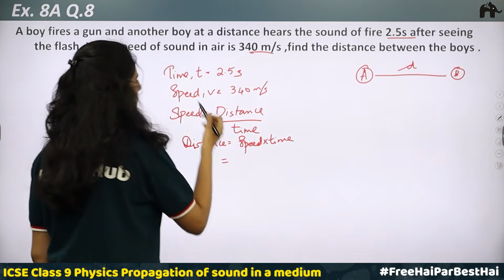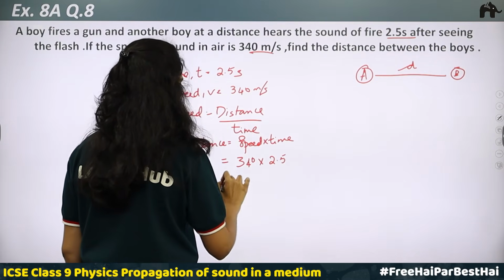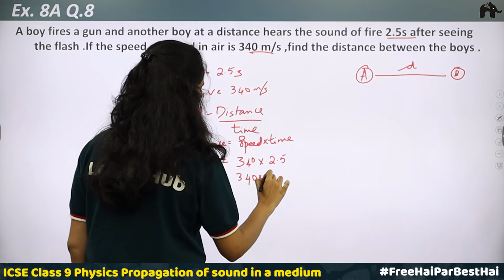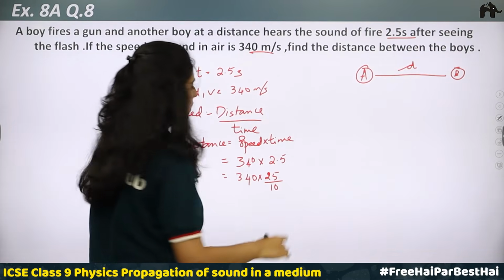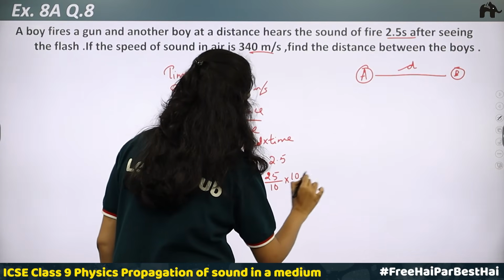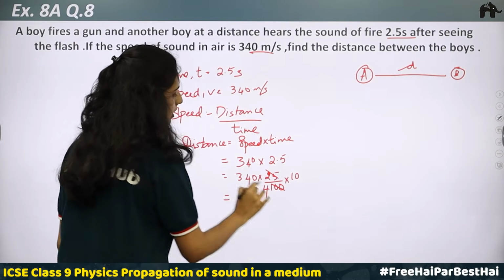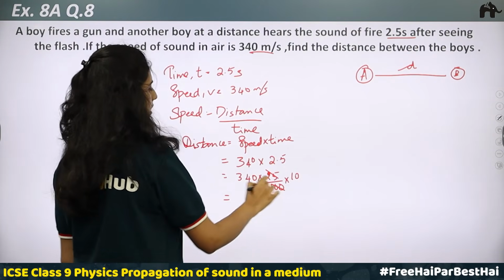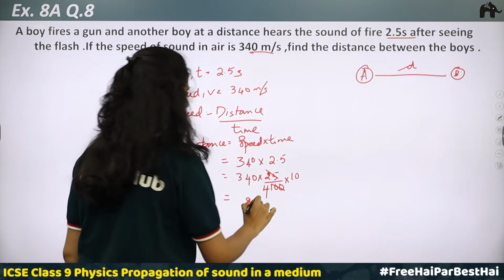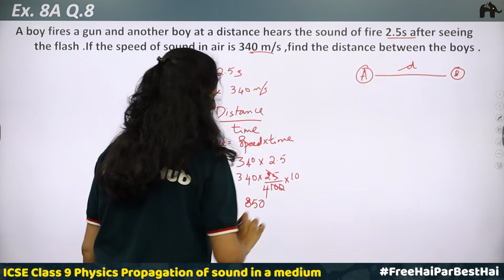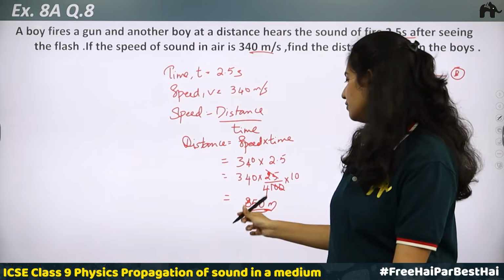So here the speed is 340 and time is 2.5, which is equal to 340 into 25 divided by 10. Again multiplying with 10, here it becomes 100, cancelling this becomes 4. So 340 divided by 4. What is 340 divided by 4? In 34, we get 8, 20 remaining, 20 by 4 is 5. Again a 0 is there. So 850 meter. So the distance between the two boys is equal to 850 meters.